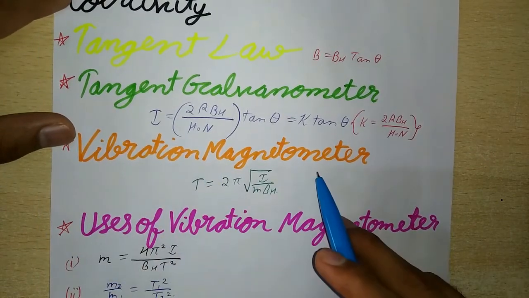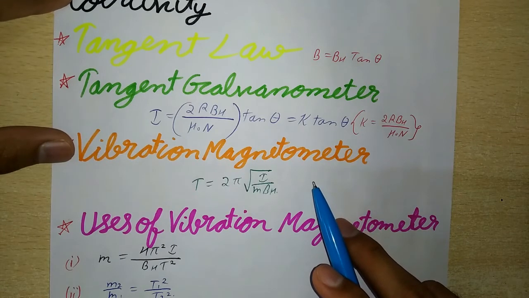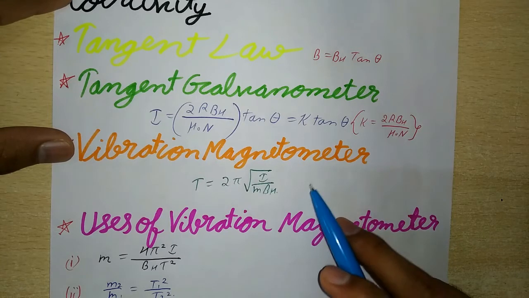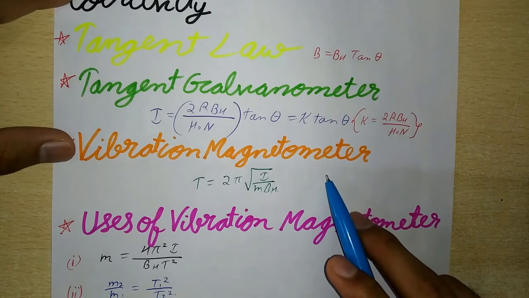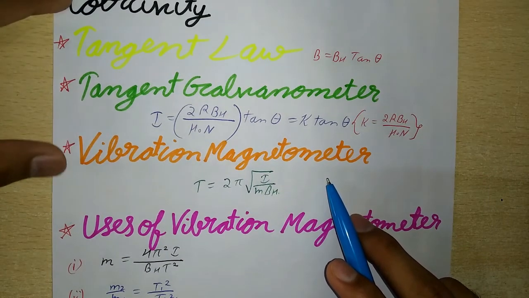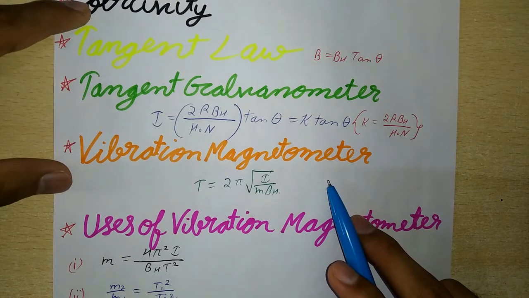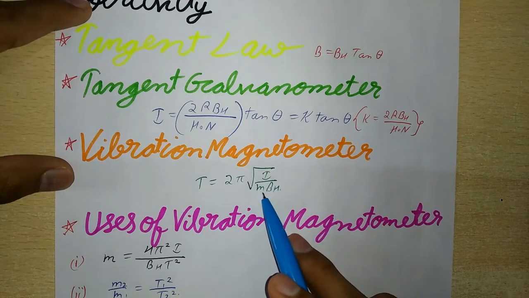Now next is vibration magnetometer. It is used to compare the magnetic moments of two bar magnets or to determine the horizontal component of Earth's magnetic field. If a bar magnet of magnetic moment M and moment of inertia I oscillates under the horizontal component BH of Earth's magnetic field, then its period of vibration is T equals 2 pi under root I upon M BH.